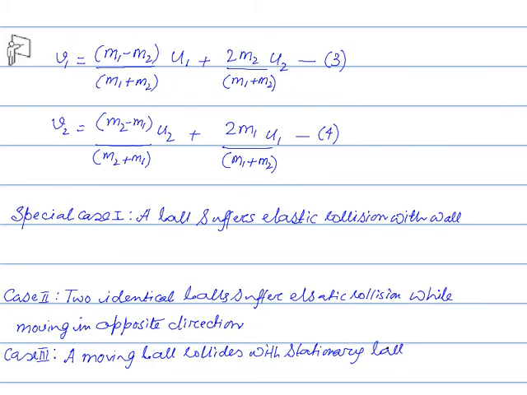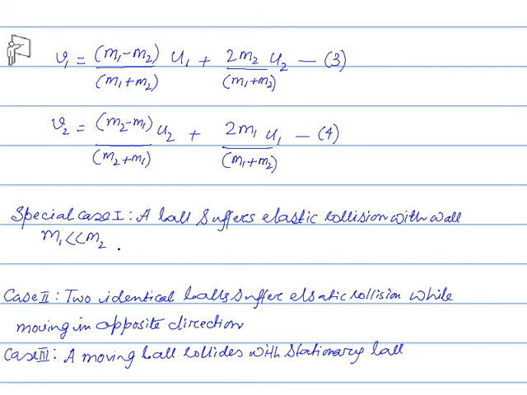We now analyze some special cases. Say a ball suffers an elastic collision with the wall. We have to find out the velocity of the ball after collision. Here, suppose A is the body, that is the ball, and the mass of the ball is much less than the mass of the wall.